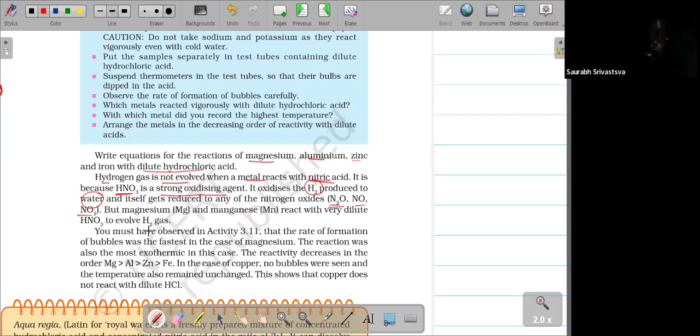But with magnesium (Mg) or manganese (Mn), it is very important because many exams will ask this question. Magnesium and manganese, when they react with HNO3, will release hydrogen gas. In the complete periodic table, many metals are there, but only magnesium and manganese will react with HNO3 and release H2 gas. The rest of the elements will give only H2O. Again I'm repeating.